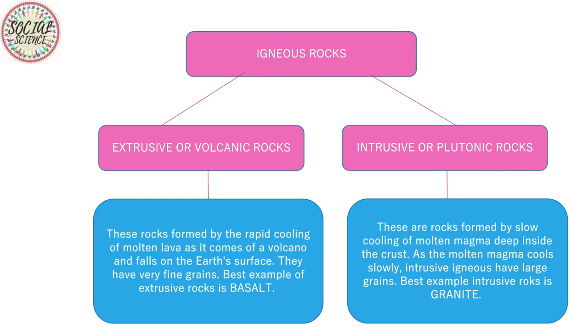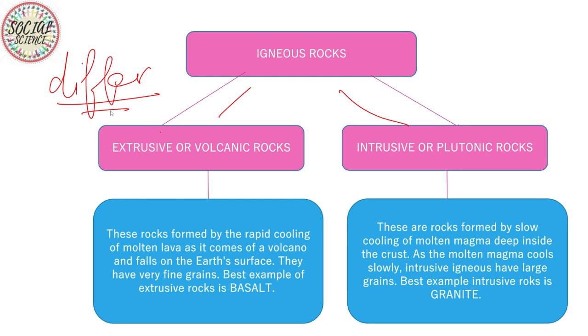Now, igneous rocks are classified into two more forms. The first is extrusive or volcanic rocks, and the second is intrusive or plutonic rocks. Now, extrusive volcanic rocks. I will be helping you differentiate as well, but first, let's know what they are.